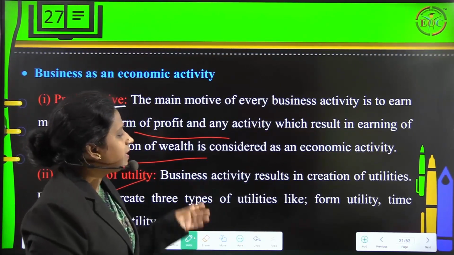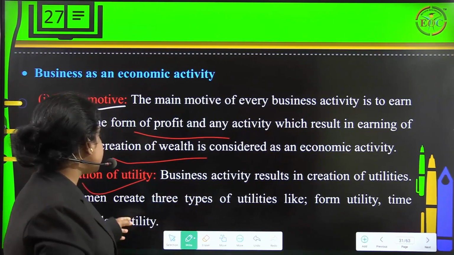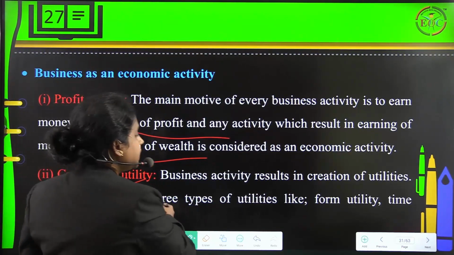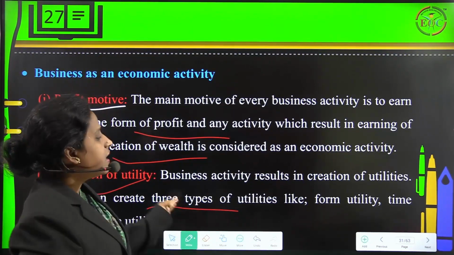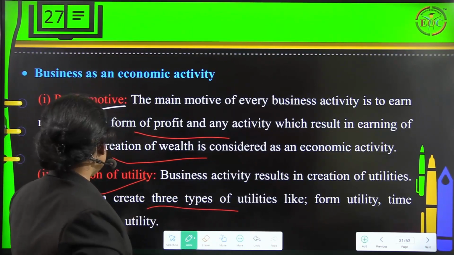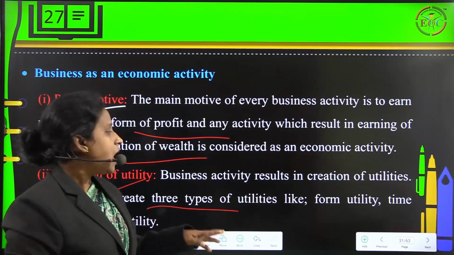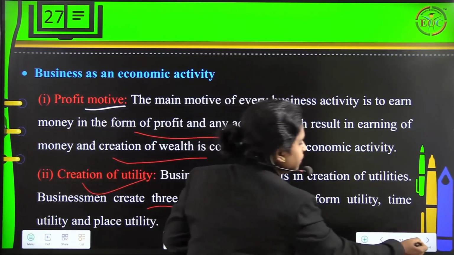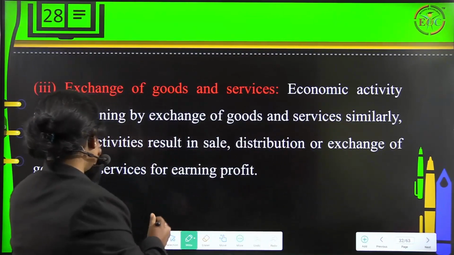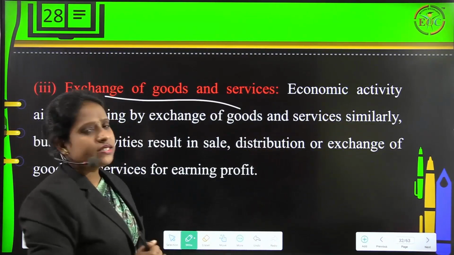Fine. Next is about creation of utility. Business activity results in creation of utilities, as businessmen create three types of utilities. What are the three types of utilities that are created? Form utility, time utility and place utility are some of the examples that will be coming under creation of utility.